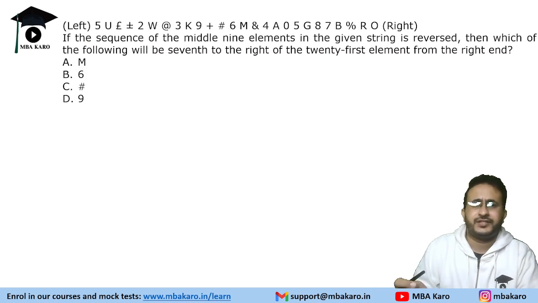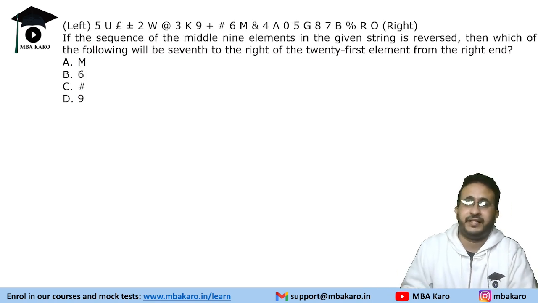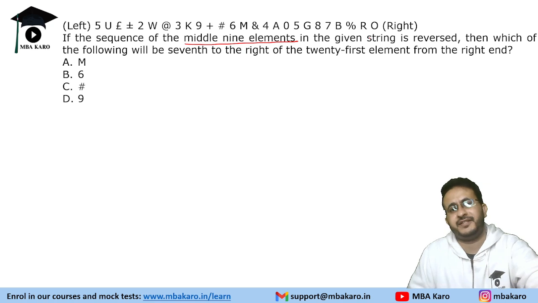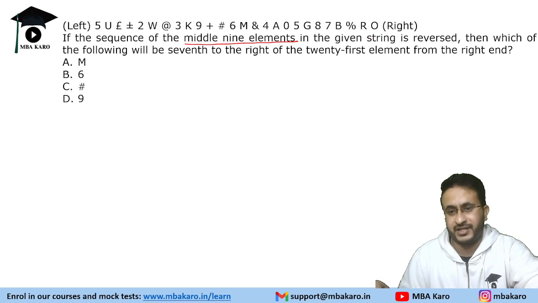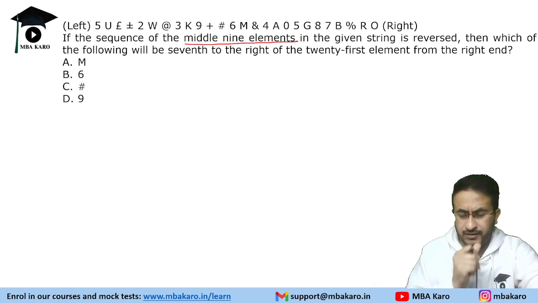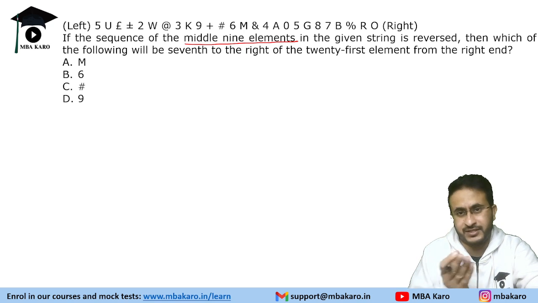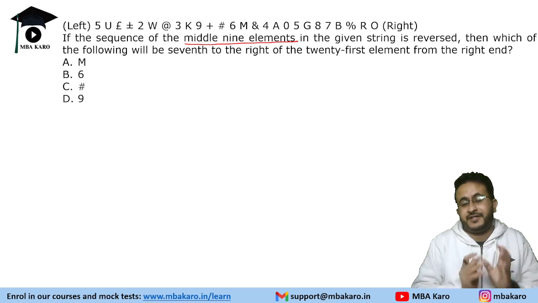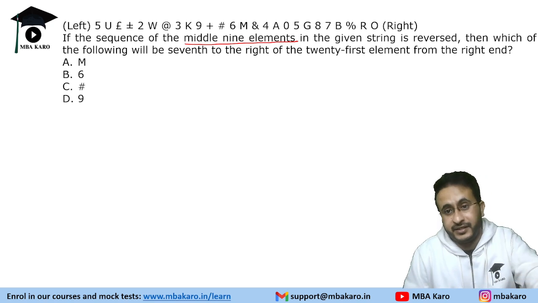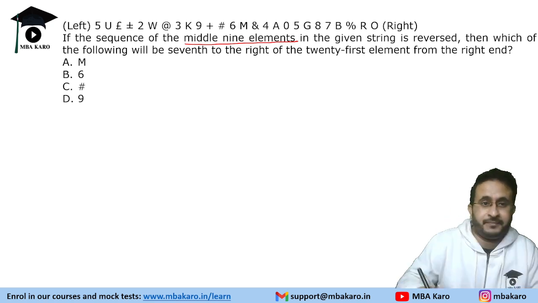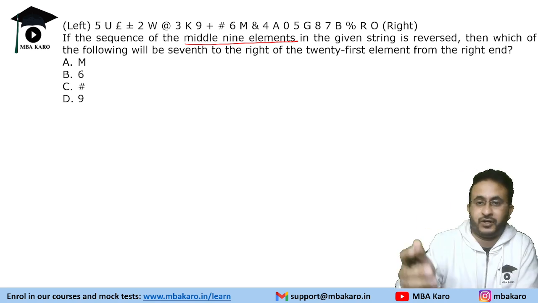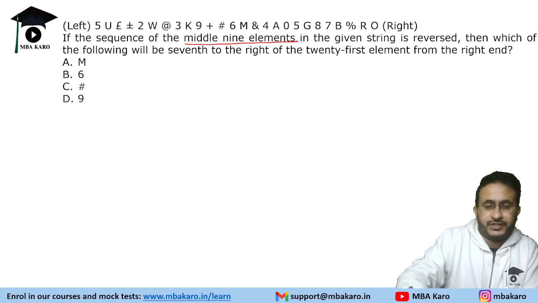If the sequence of the middle nine elements in the given string is reversed, then which of the following will be the seventh to the right of the 21st element from the right end? Now this is a question that one should ideally skip because it is such a long sequence, and first you will find the middle line and then you will reverse them. So let us find the middle line first. First of all, we will have to count the number of elements, then figure out which are the middle line.